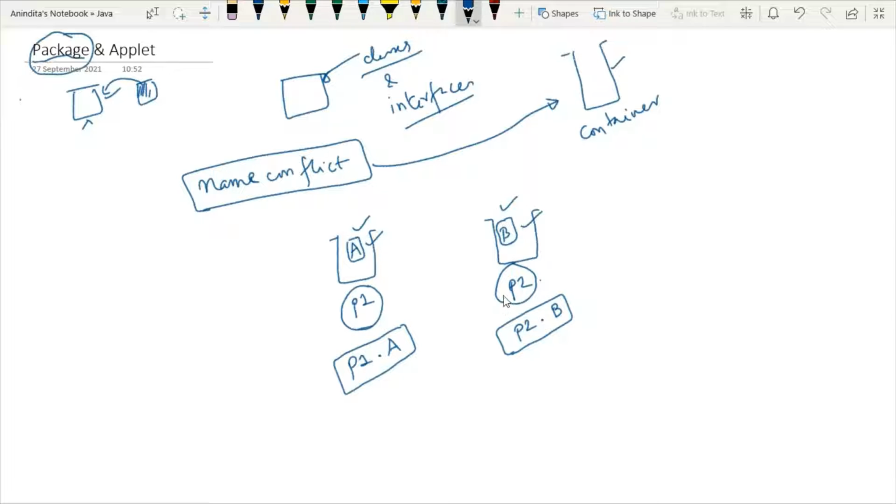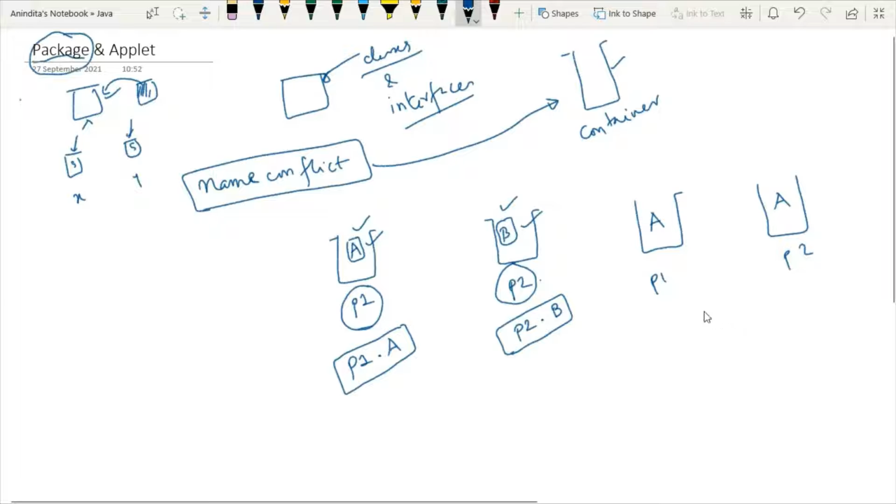Now, what is this name conflict? See, in case of package, it is also possible that within two different packages, we can keep classes with the same name. In the computer also, if we have two different folders, folder X and folder Y, we can keep two files with the same name, say file S and file S. So now how is it possible? So here is the concept of name conflict.